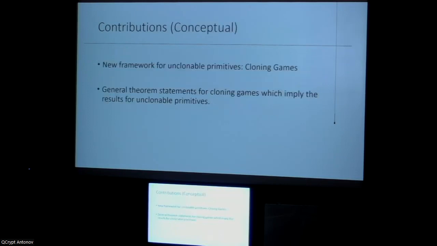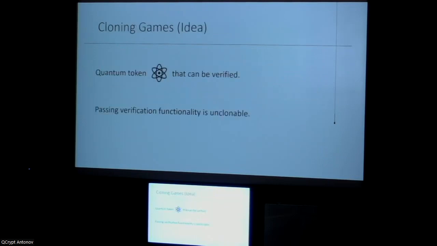Conceptually, we state our theorems in this framework called cloning games, which is meant to capture most unclonable primitives and provide a new way of thinking about how they relate to each other. So let me get into more details of cloning games. Intuitively, we want to capture any primitive that involves an unclonable quantum state, which is also known as a quantum token. This state is useful to pass some one-round verification. However, this functionality of being able to pass that is unclonable.